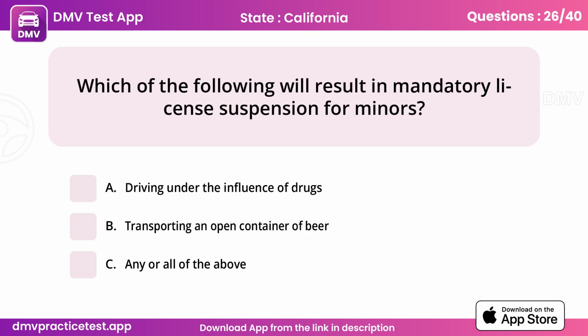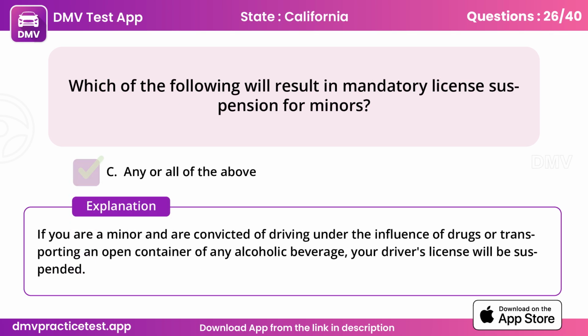Question 26. Which of the following will result in mandatory license suspension for minors? C. Any or all of the above. If you are a minor and are convicted of driving under the influence of drugs or transporting an open container of any alcoholic beverage, your driver's license will be suspended.